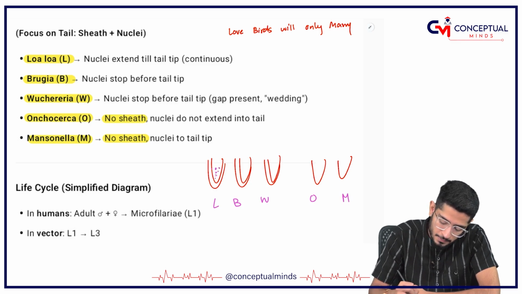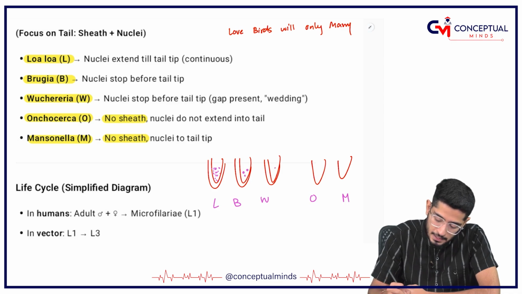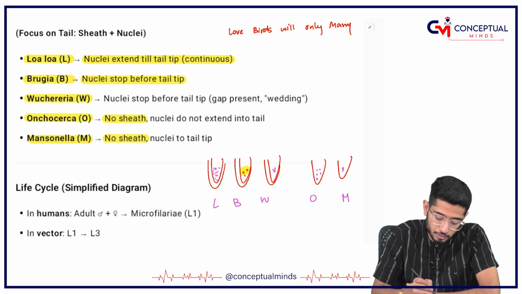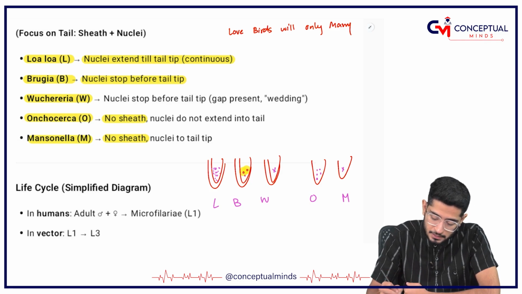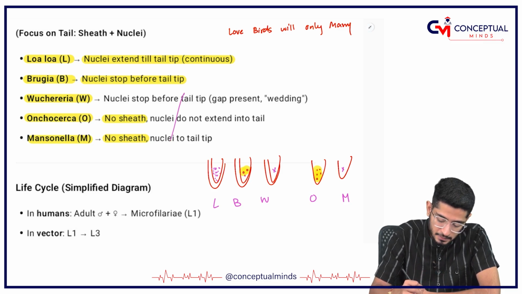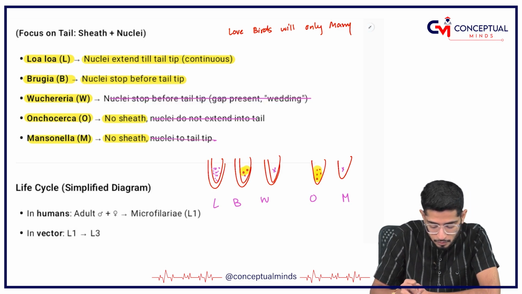And they have a very different nuclear pattern. Loa loa nuclei are going to extend till the tip of the tail. Brugia nuclei stop before the tip of the tail; only 1-2 are going to be there. Wuchereria has nothing actually. Onchocerca has no sheath, but nuclei are present, and in Mansonella there are no nuclei in the tail. This text is a little misprinted, so please don't fall for this text. What I have told you is more than sufficient for you to remember.